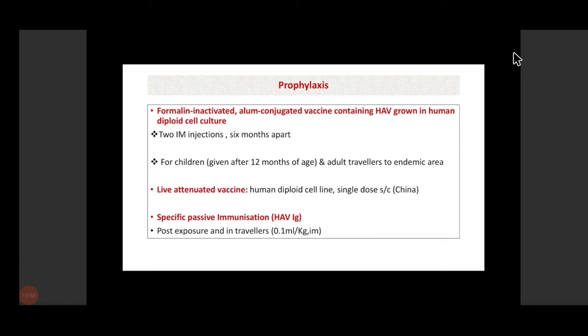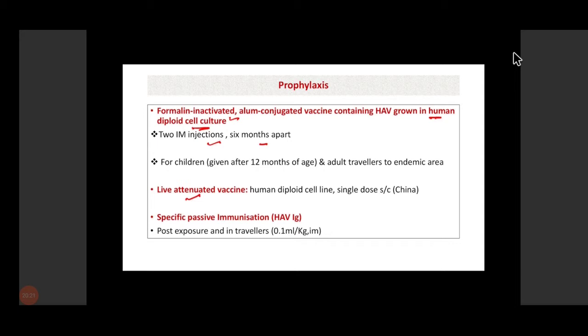Now coming to the prophylaxis, both active and passive immunization is available. For active immunization, we have an inactivated vaccine and we have a live attenuated vaccine. The inactivated vaccine is a formalin inactivated vaccine which is grown in human diploid cell culture. Generally two doses of vaccine are given IM, 6 months apart.